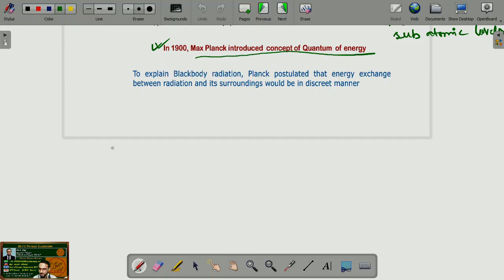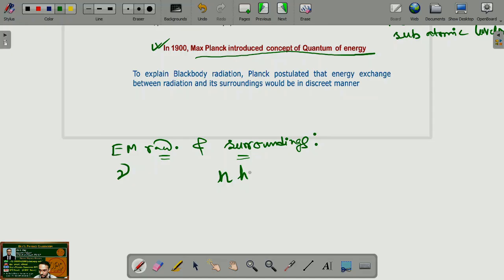Now, for example, suppose energy exchange between an electromagnetic radiation and surroundings which consist of matters. So, energy exchange between EM radiation and its surroundings, if we consider, then suppose the frequency of electromagnetic radiation be nu, then the energy exchange which will occur in discrete manner between these electromagnetic radiation and its surroundings would be only integral multiple of this